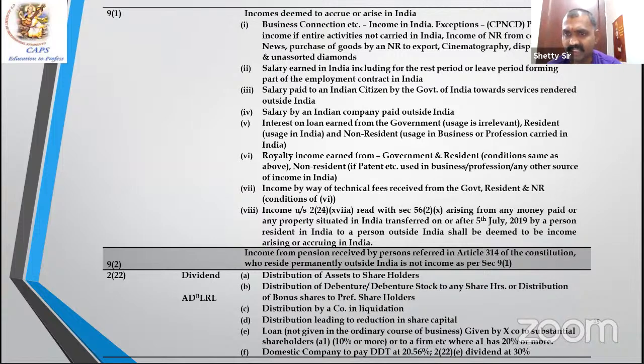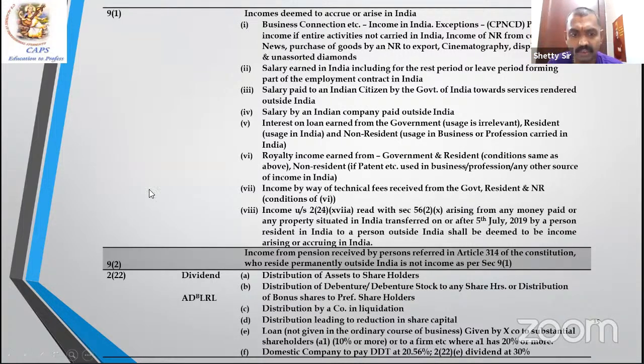Income from business connection, salary earned in India, salary for an Indian citizen who is working outside India, then interest income earned from India, royalty income, fees for technical service, etc. Next, section 2(22) talks about dividend. Dividend is final dividend, interim dividend, and deemed dividend.